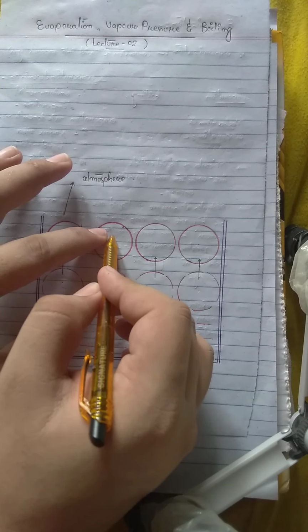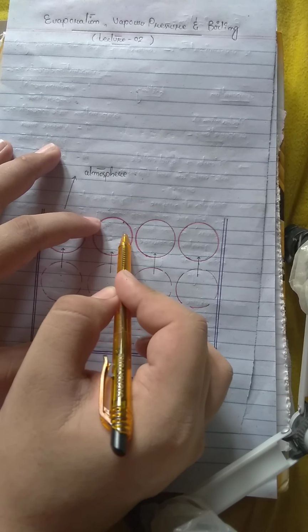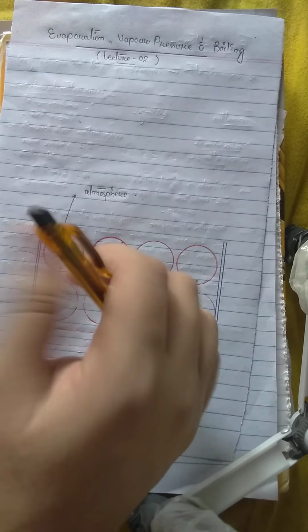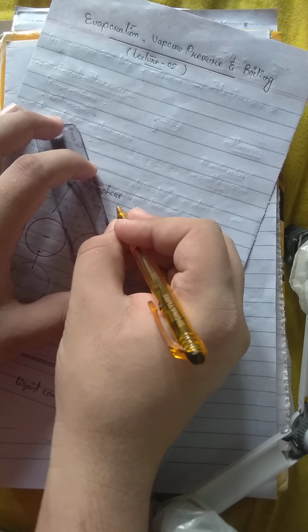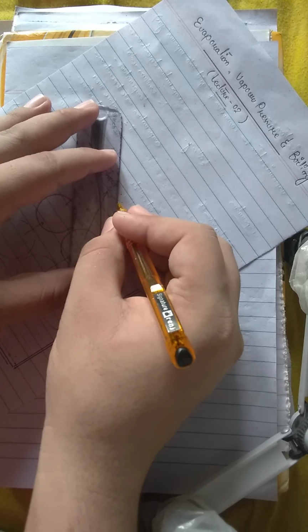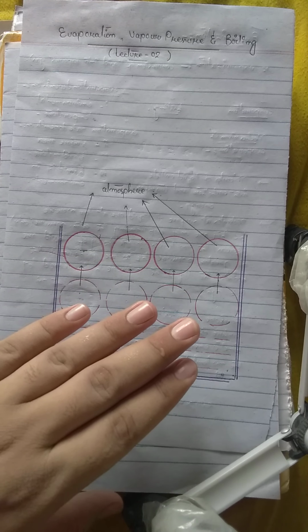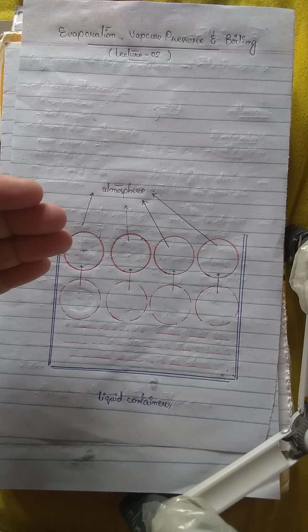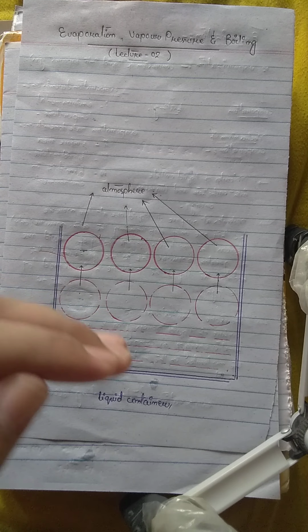Similarly, when these molecules get energy from the molecules below them inside the body of the liquid, their energy level is raised and they leave the surface of the liquid and join the atmosphere. The same process happens in all the surface molecules. All these surface molecules become highly energetic by getting an extra amount of energy from the molecules adjacent to them in the body of the liquid.